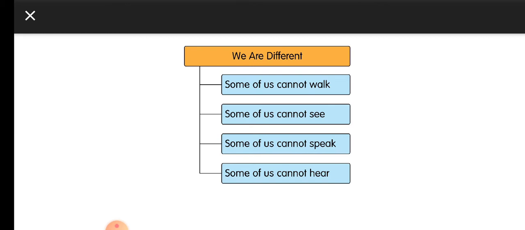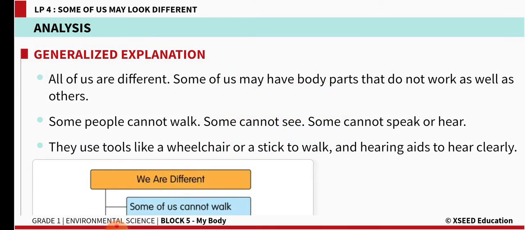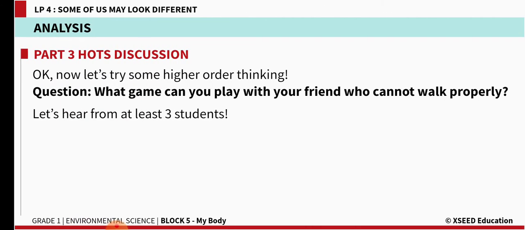When they cannot walk, they use a wheelchair. When they cannot see, they use a stick to walk. The stick will help them to find whether any obstacle is there in front so that they can move with the sound made by the stick. Some of us cannot speak, so they will use sign language, children. And some who cannot hear will use the hearing aid, which will help them to hear better.